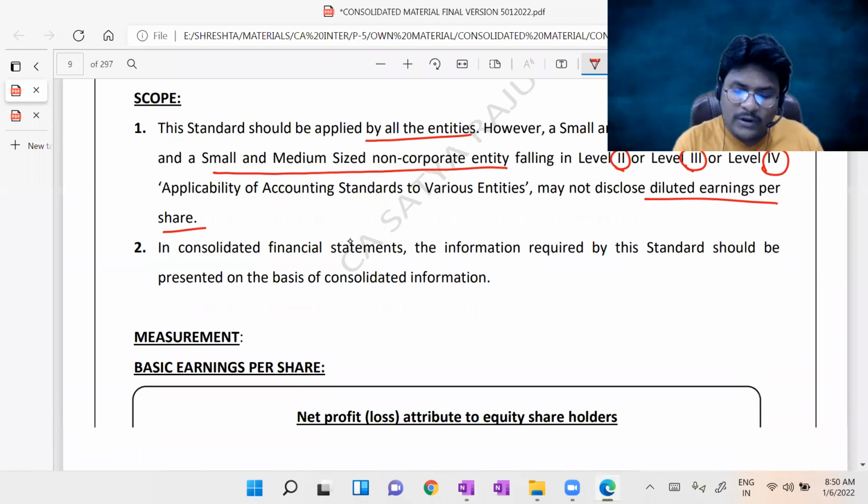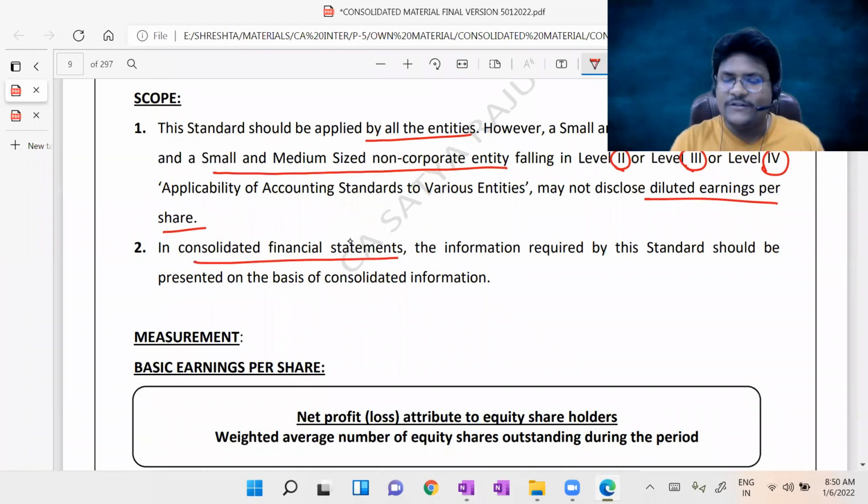Next, point number 2: consolidated financial statements. In introduction to advanced accounting, we discussed one of the chapters, consolidated financial statements, right? If a holding and subsidiary relationship exists, then the parent company should prepare, along with the standalone financial statements, consolidated financial statements, treating the group as a single entity, by clubbing both holding company financials as well as subsidiary company financials.